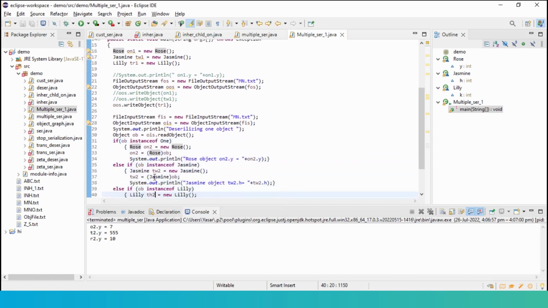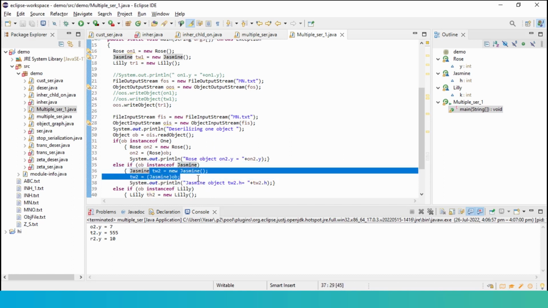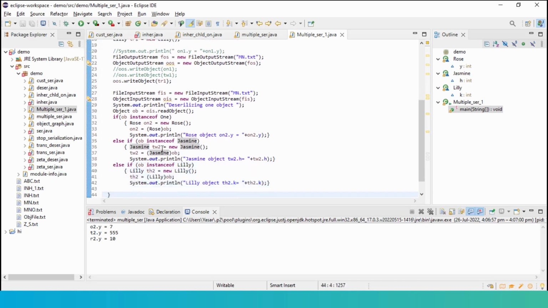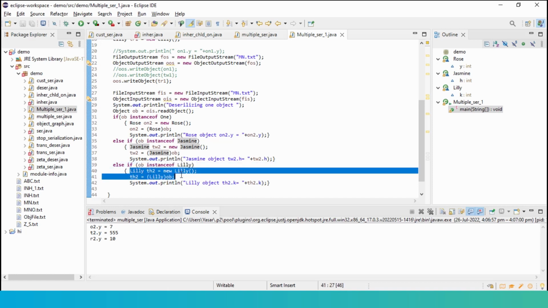Based on this, see, if this one, second one for instance, if OB is an instance of Jasmine, then I have to go ahead and use these two lines wherein TW2 will be created based on OB, which is Jasmine. Or else, if OB is the instance of the third class, then I'm going and creating TH2, which is part of the Lily class here.